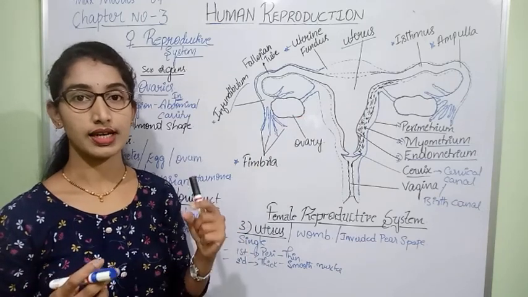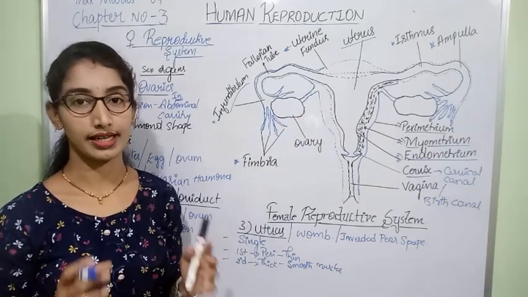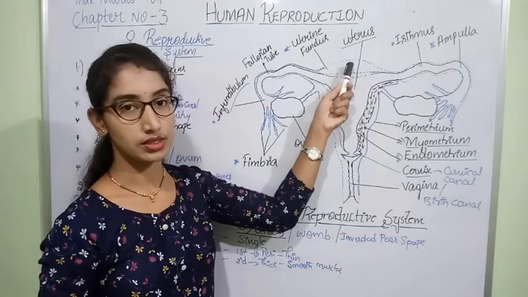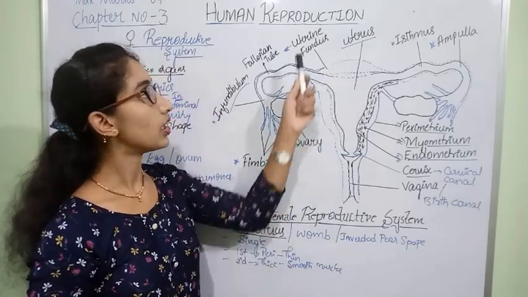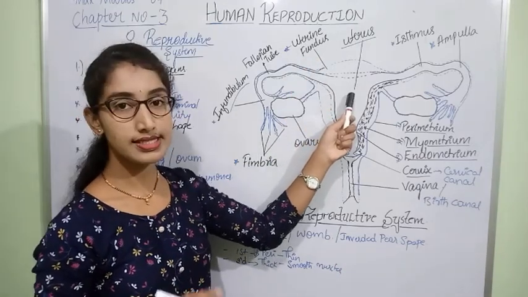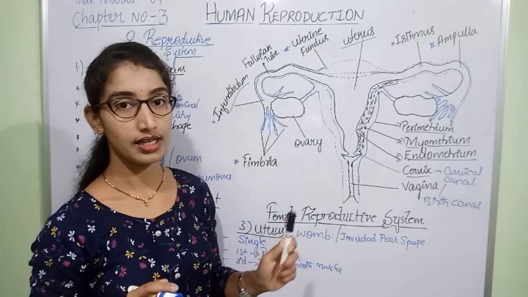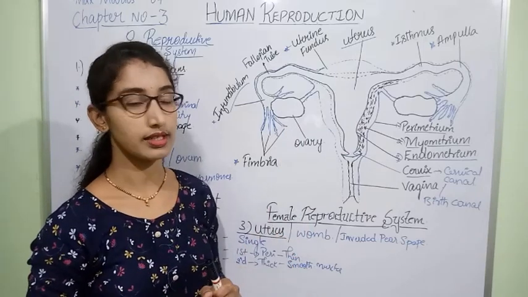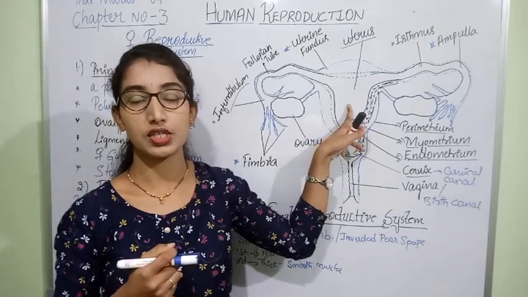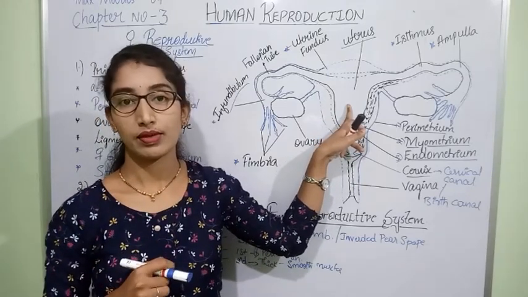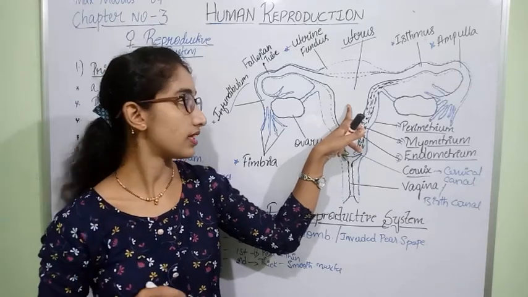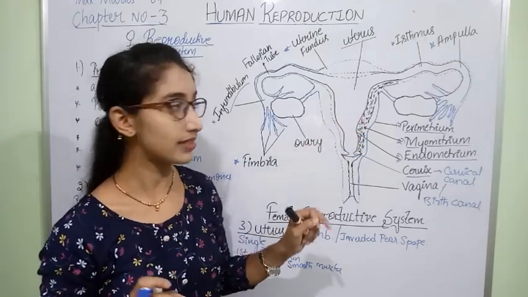The uterus and the oviducts are connected with each other, and the upper part of the uterus is called the uterine fundus. The uterus is single, large and broad, and it is fixed to the pelvic region by the help of muscles.